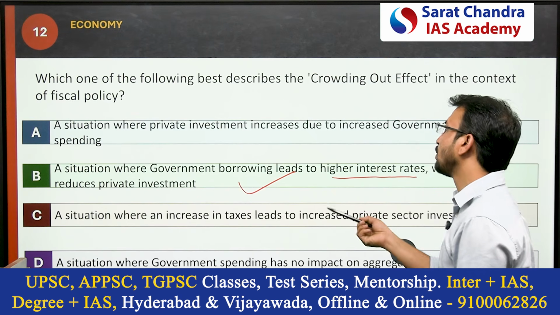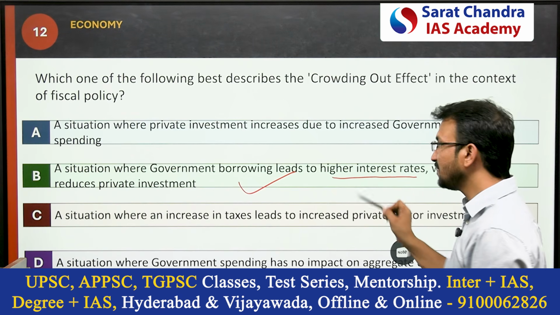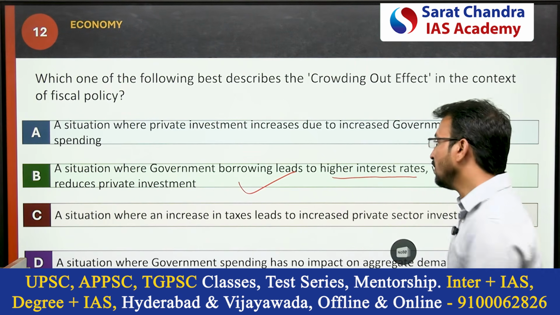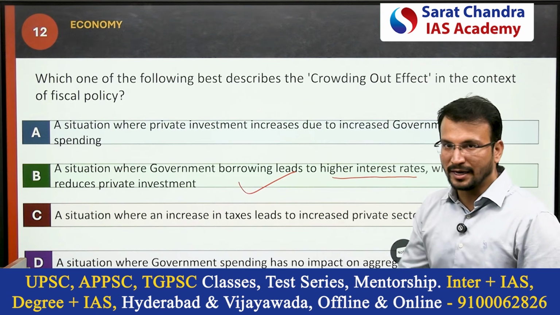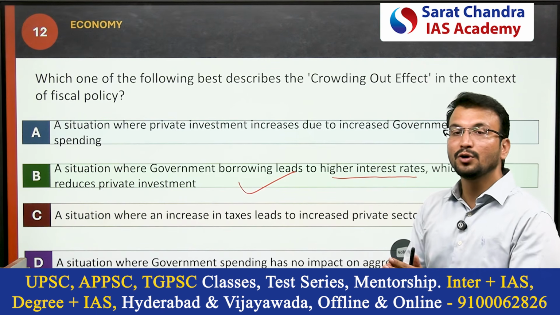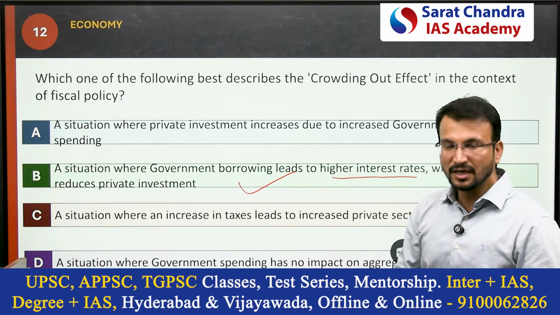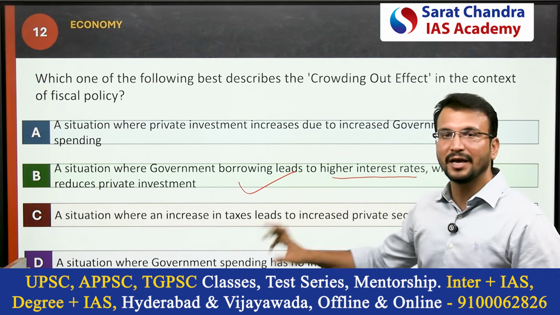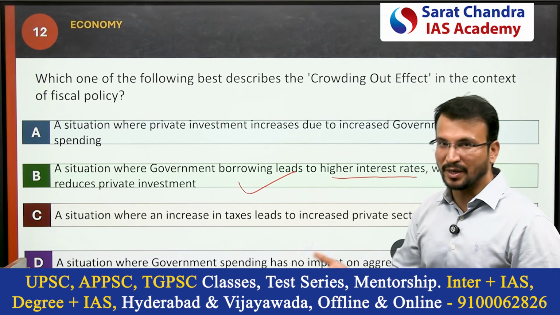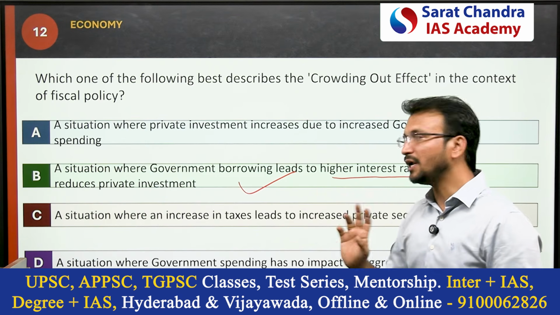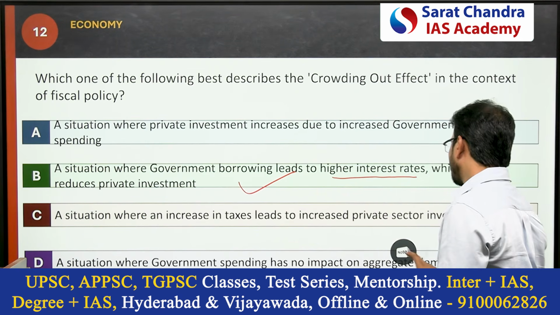A situation where government borrowing leads to higher interest rates, which reduces private investment. Why? Because when interest rates are higher, the private players don't borrow money. Whatever they are investing is not feasible from their profit point of view and their investment point of view. So that's why they don't invest. They don't show any interest.